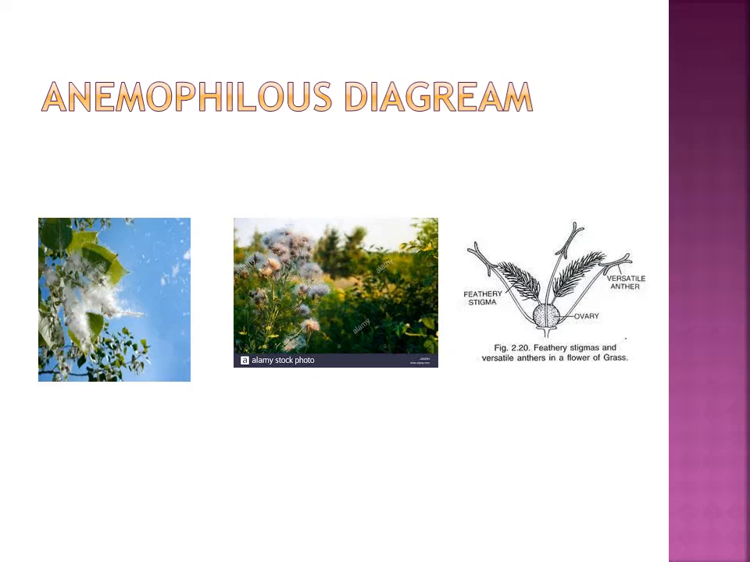Anemophilous diagrams are given here. So three diagrams are given. You can see the feathery stigmas and versatile anthers. These suitable adaptations make the plant do wind pollination. And then in the other two diagrams, the flowers burst open and release the pollens due to the heavy wind. Then the feathery or parachute like fibers make the seed float and cause pollination.